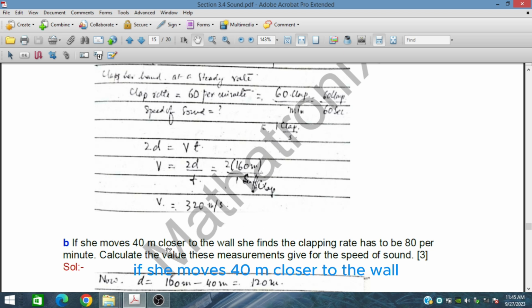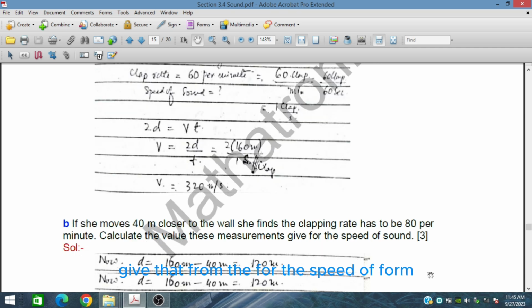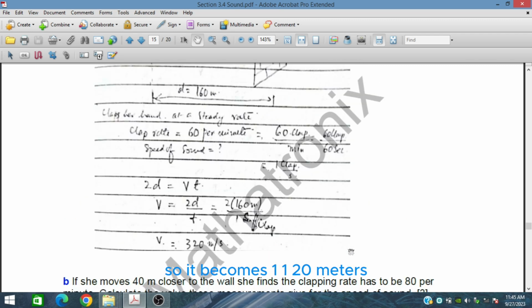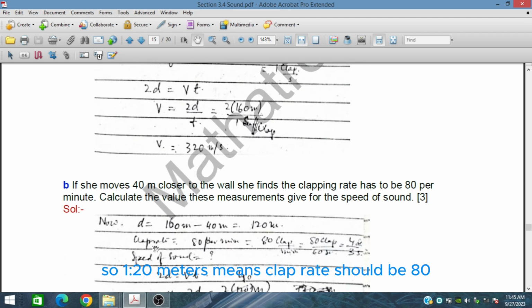If she moves 40 meters closer to the wall, she finds the clapping rate has to be 80 per minute. Calculate the value these measures give for the speed of sound. So D becomes 120 meters, and the clap rate is 80 claps per minute, so 1.33 claps per second.